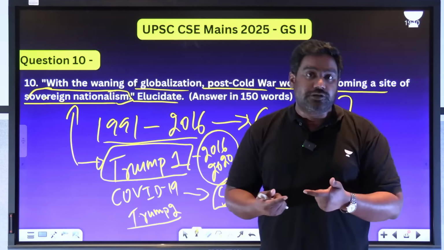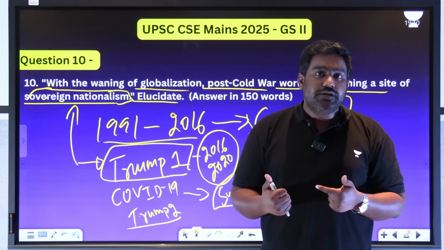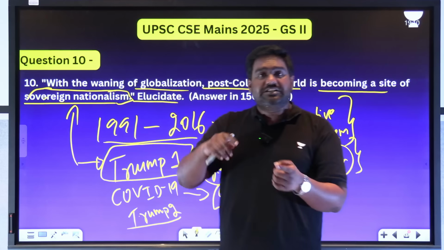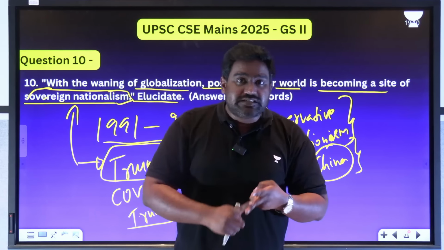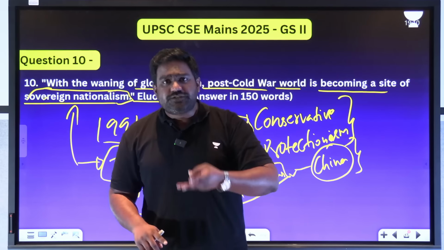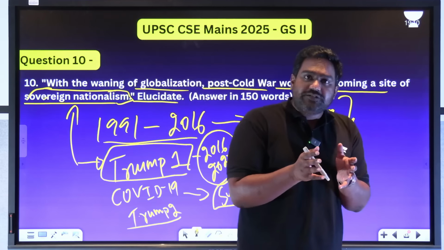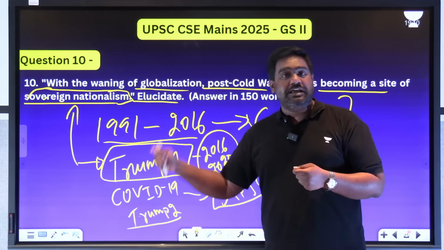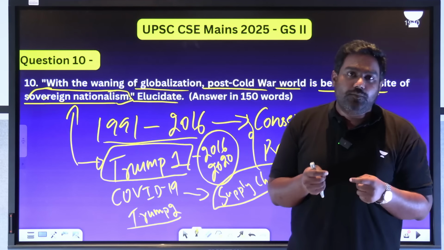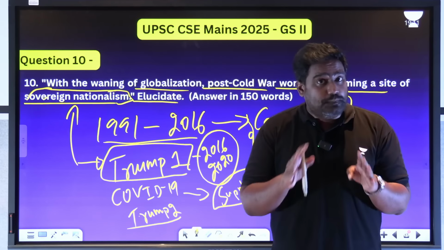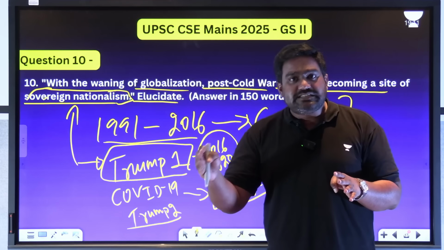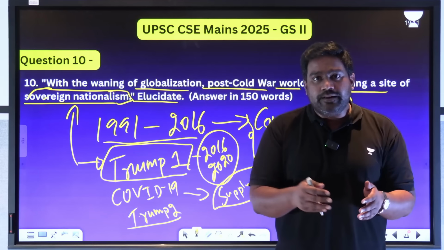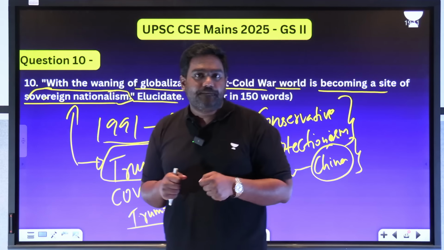The rise of minilaterals is also a result of this. We are seeing a decline of multilateralism and a rise of minilaterals, such as the Quad grouping, the AUKUS initiative, and even BRICS for that matter. These smaller groups have risen to prominence as sovereign nationalism has today taken over global geopolitics and the global economy. So it's a very complex topic, and you need to analyze these shifting trends by giving these examples one by one and building a good structure to your answer.